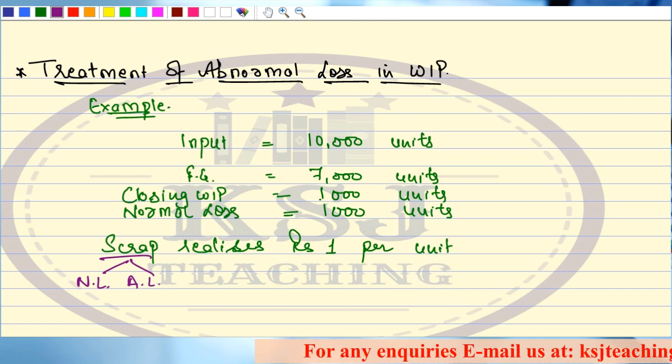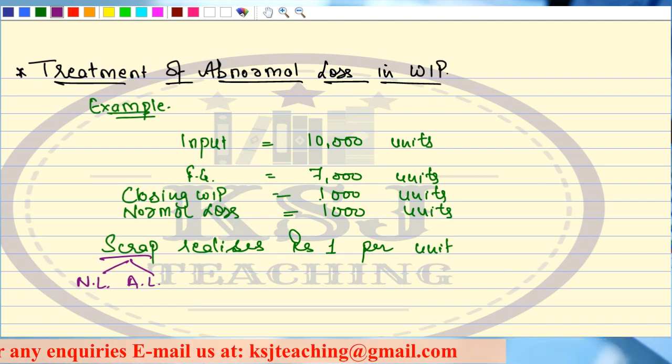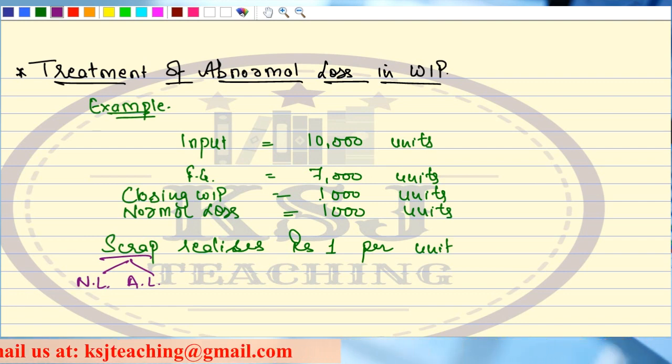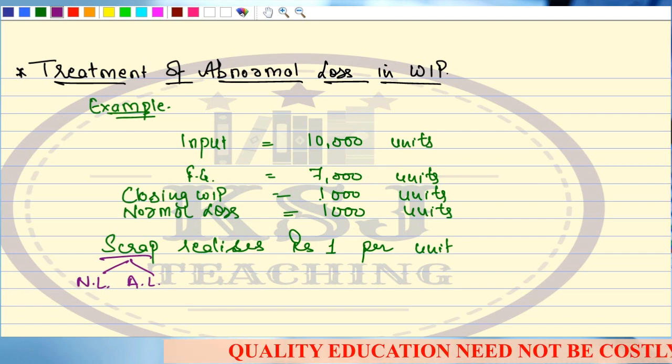But here in this question, I have written only that scrap realizes ₹1 per unit. That means this scrap is both for normal loss and abnormal loss.